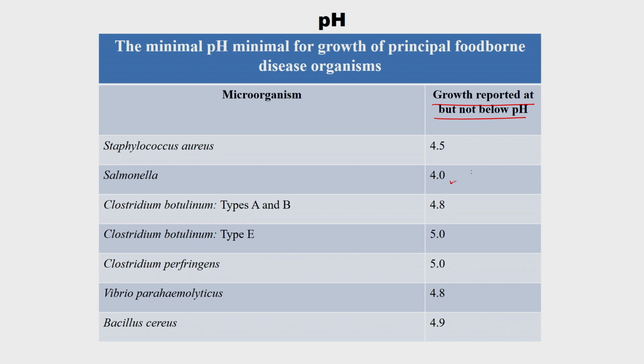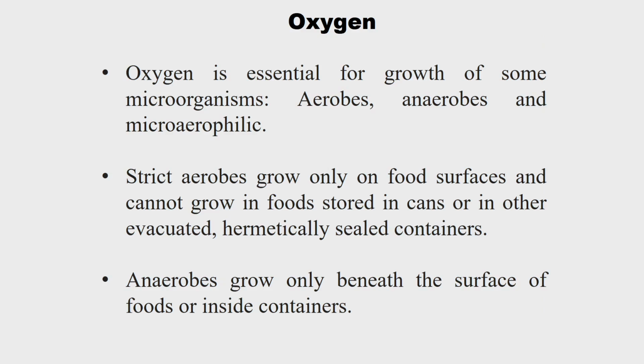For Salmonella it is 4. For Clostridium botulinum there are A, B, E, F types: types A and B are 4.8, and Clostridium botulinum type E is 5. So, see, within 0.2 we get different types, so the control of pH is very much important. And for Clostridium perfringens it is again 5, Vibrio species 4.8, Bacillus species 4.9. So, it is mostly between 4.5 to 5. These are all the principal foodborne disease causing microorganisms.